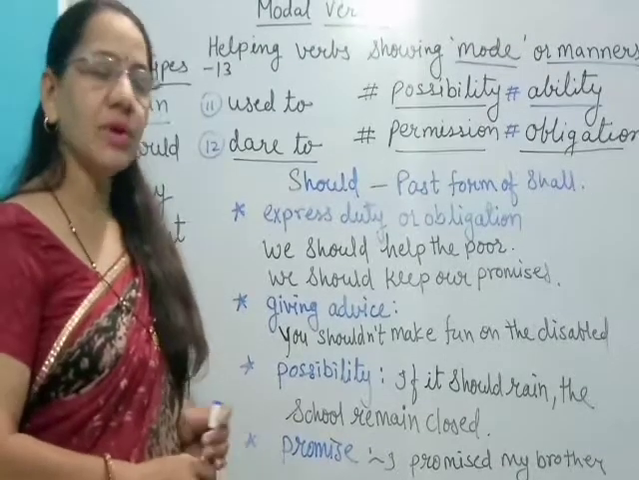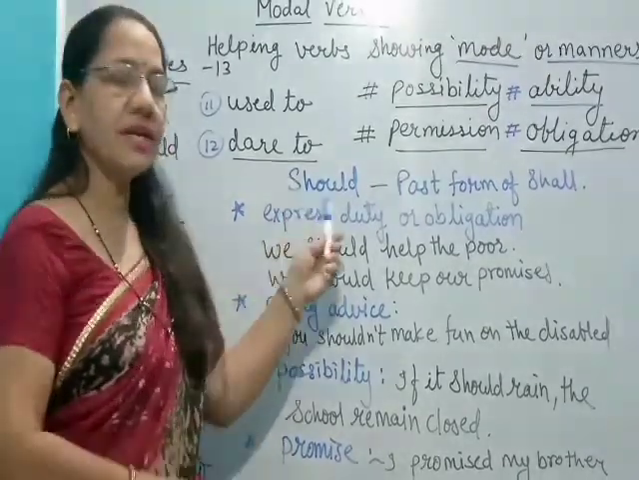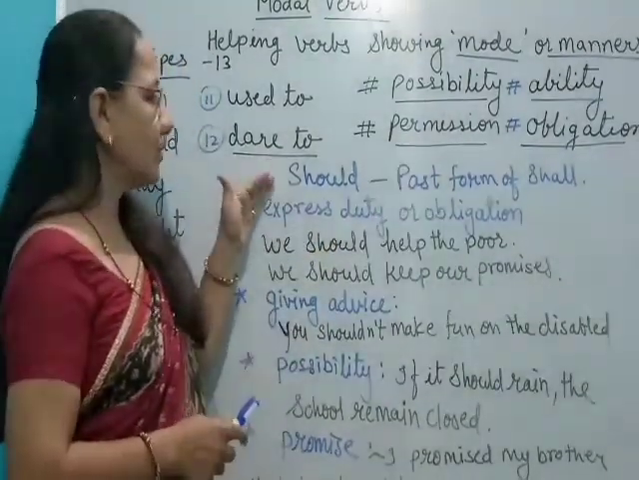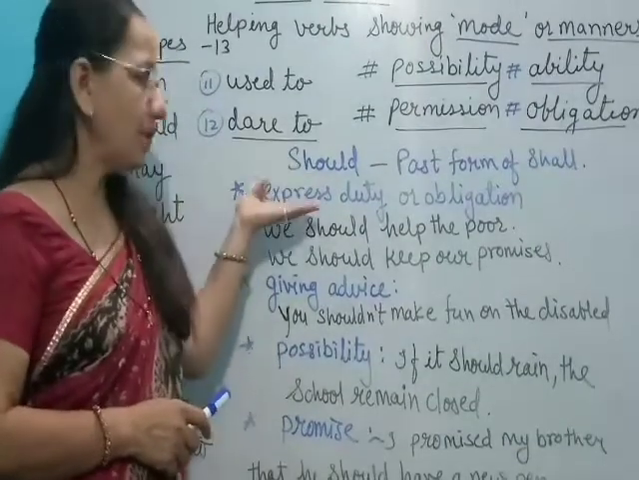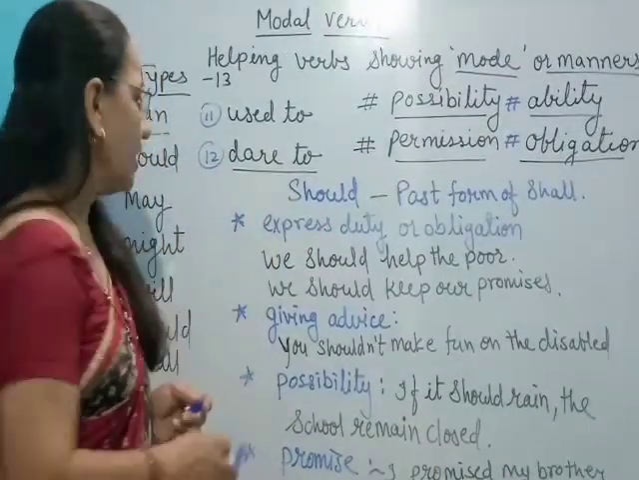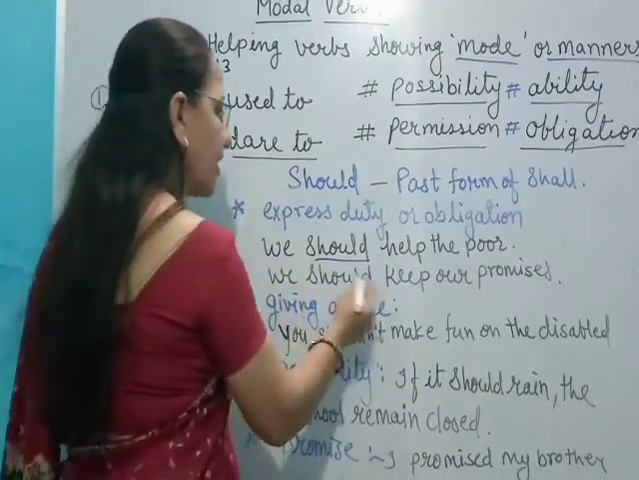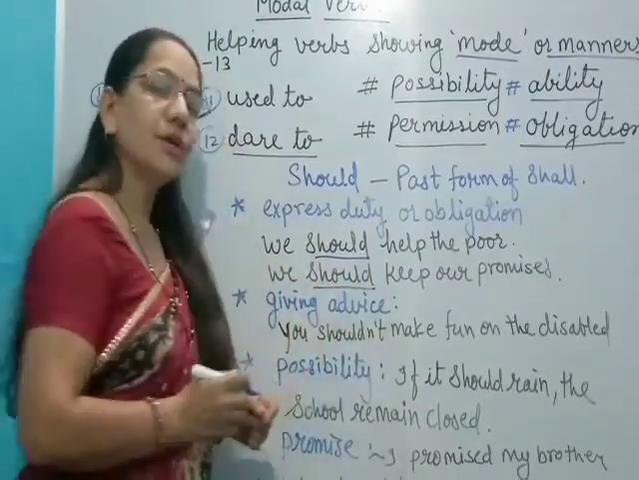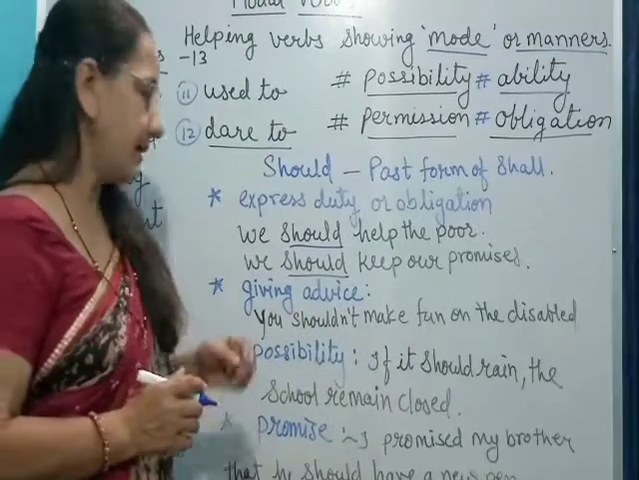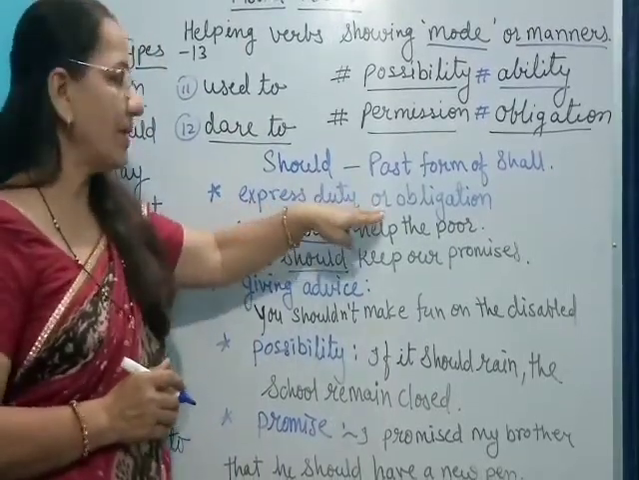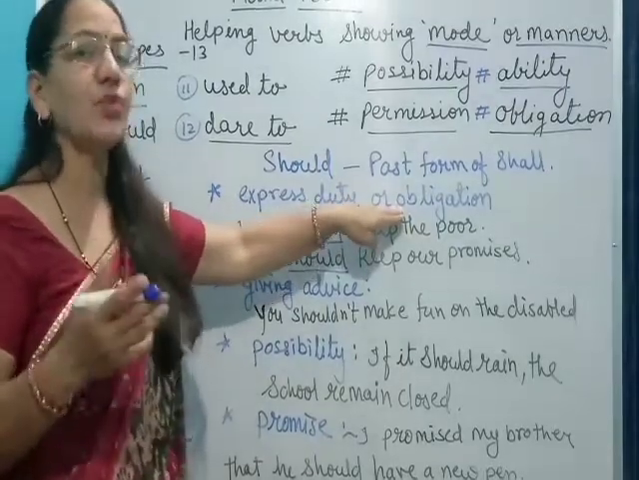So our next modal verb is should. Should is a past form of shall. It is also used to express duty or obligation. For example, we should help the poor. We should keep our promises. You should obey your parents, like that. So it expresses duty or obligation. Obligation means it is compulsory to obey.